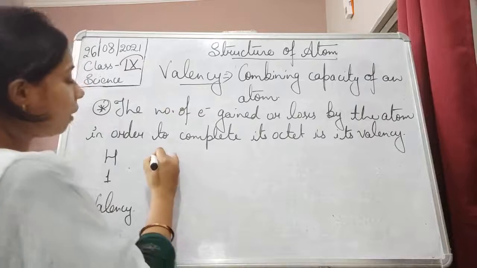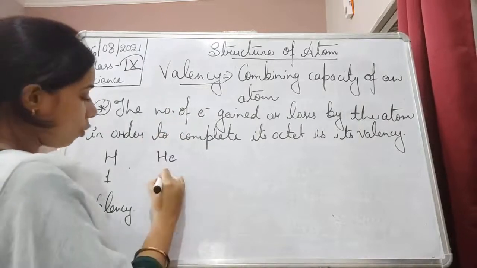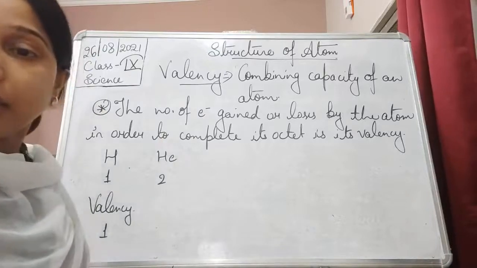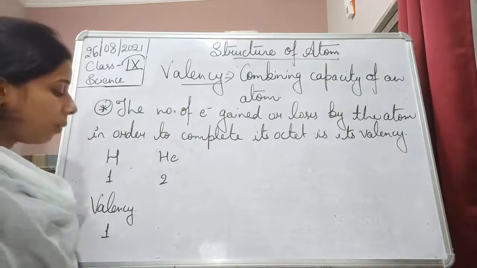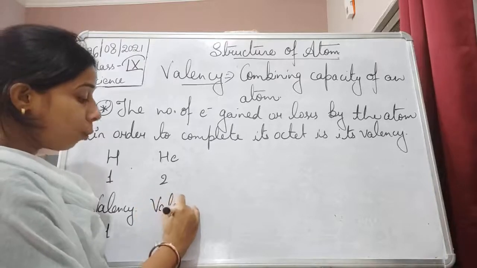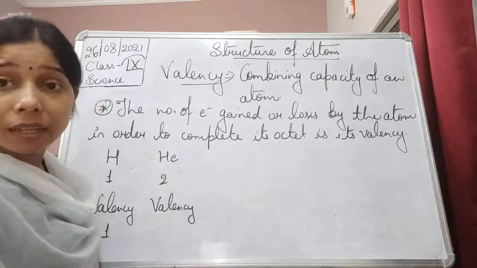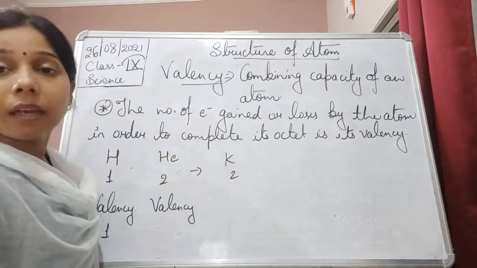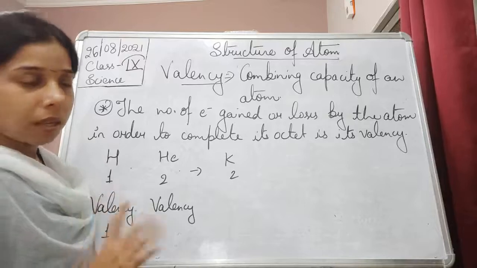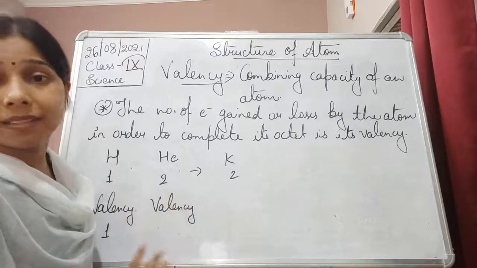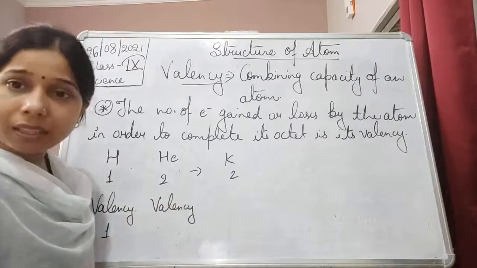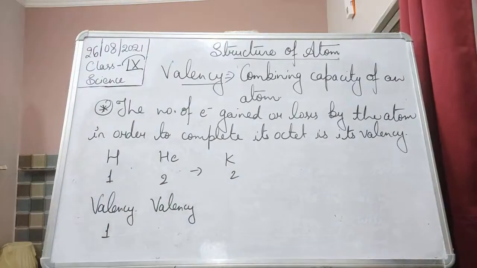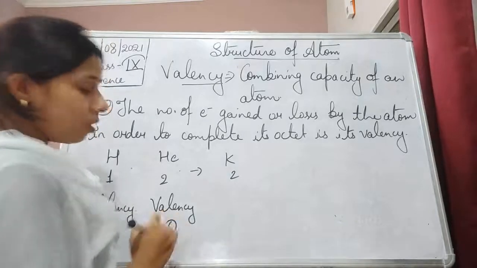Now in case of helium, you can see the atomic number is 2. Students, in helium the duplet is already completed. When you look at the electronic configuration, K equals 2, and we know that K can accommodate only 2 electrons. That is why its duplet is completed. Thus, it does not need any electron to complete its duplet. Ultimately, its valency will be 0.